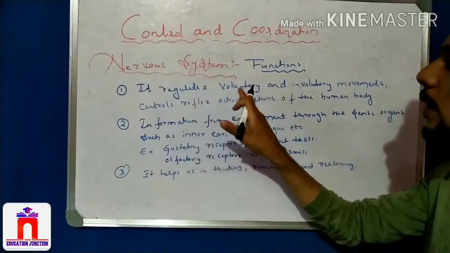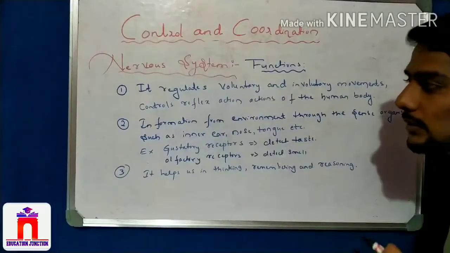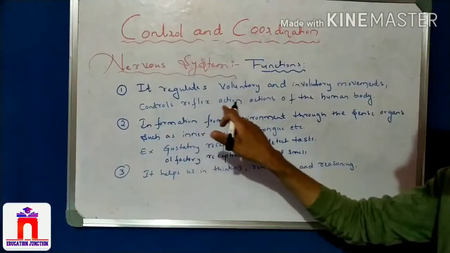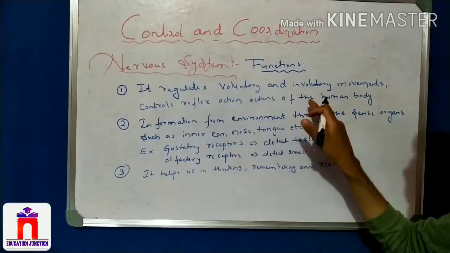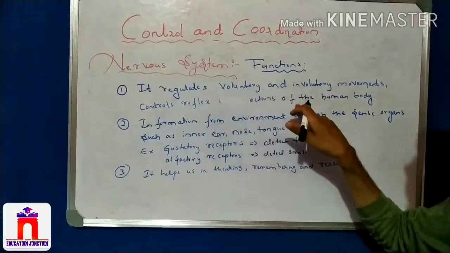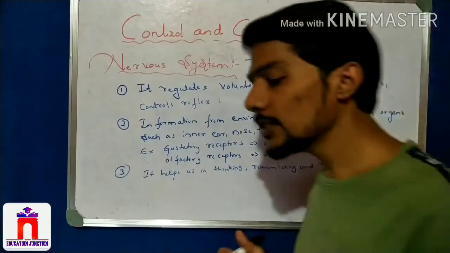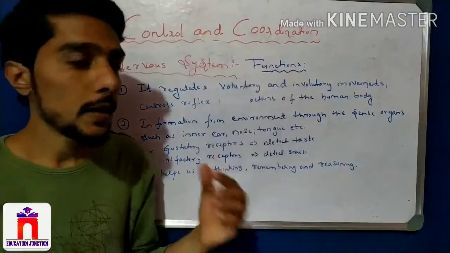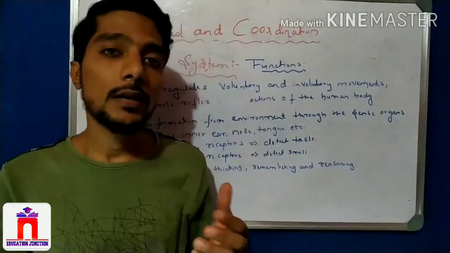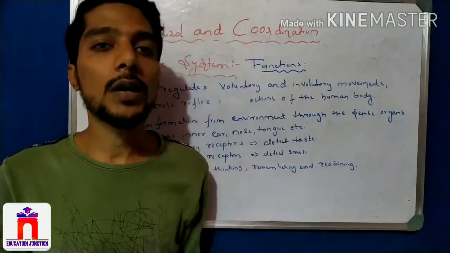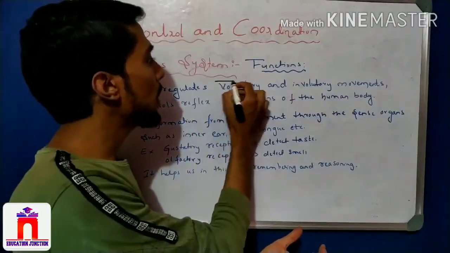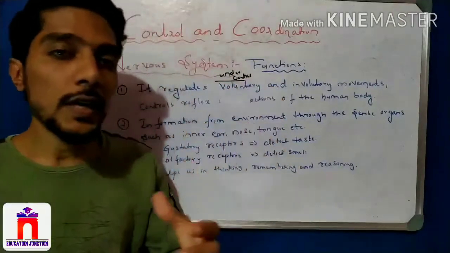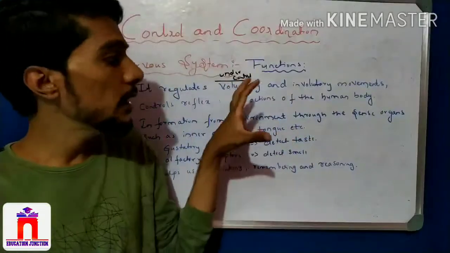It regulates voluntary and involuntary movements and controls reflex actions of the human body. Here the terms are voluntary and involuntary. What is meant by voluntary and involuntary? Voluntary is nothing but the movements which are under our control. We can control these voluntary movements.